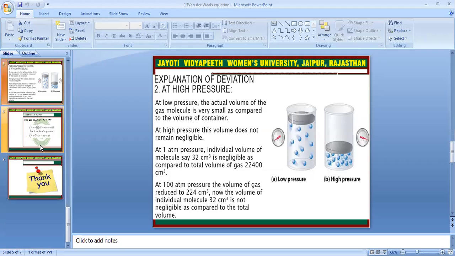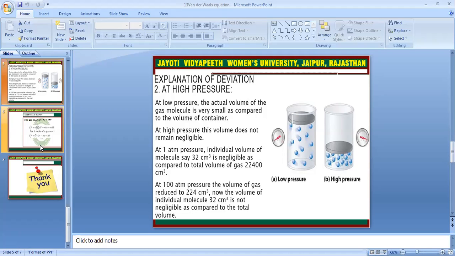At high temperature and low pressure, the actual volume of the gas molecules is very small compared to the volume of the container. At high pressure, this volume does not remain negligible. At 1 atm pressure, the individual volume of molecules, say 32 cm³, is negligible compared to the total volume of gas, 22400 cm³.